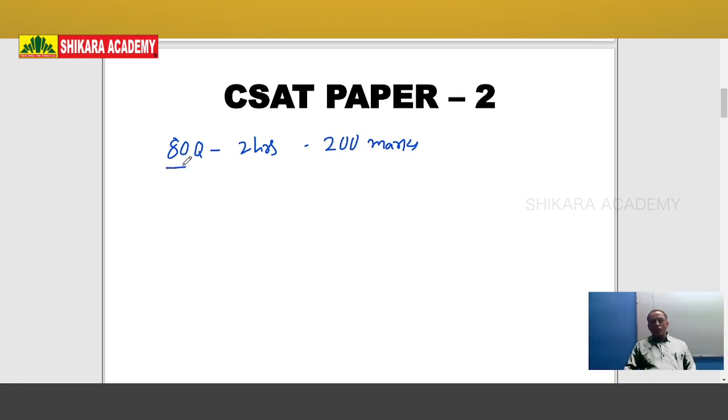It is only for qualifying purposes. If you get 33% of marks in this paper, then you will be qualified. So out of 200 marks, if you get 66 marks, then you will be qualified. The first paper is a scoring paper, the second one is for qualifying purposes.